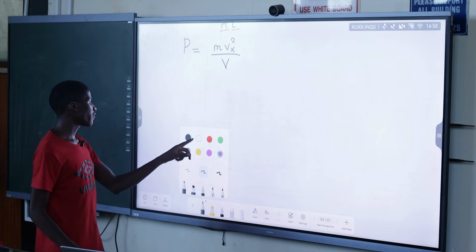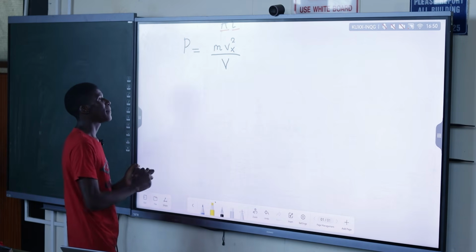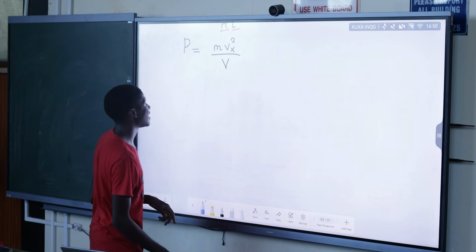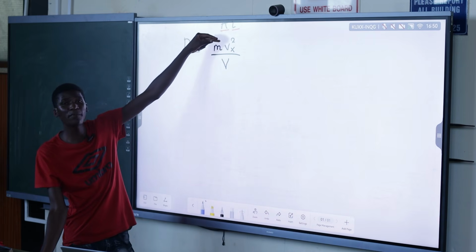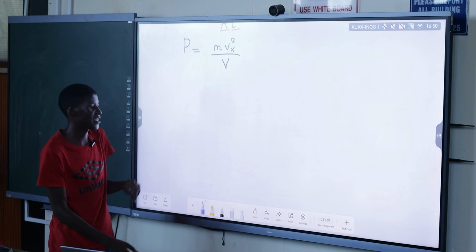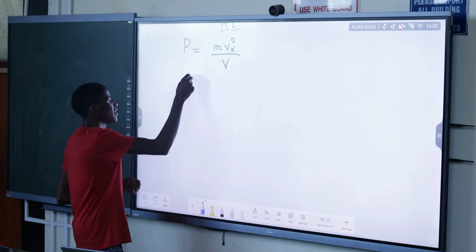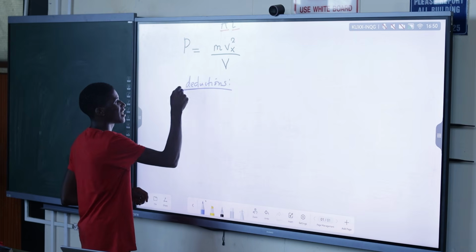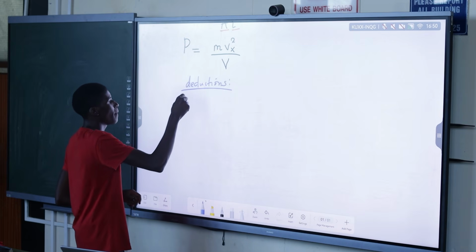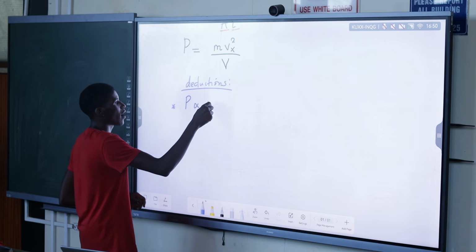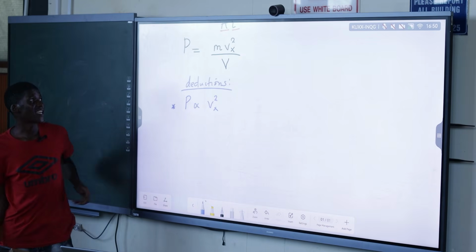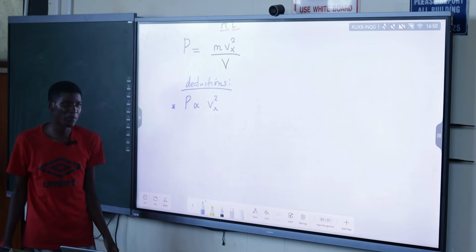Alright, let's do some bit of mathematical analysis by looking at this Vx. Because we're having Vx squared there, it's saying that pressure is directly proportional to what? To Vx squared. Let's make a mathematical deduction from this formula. Number one, pressure is directly proportional to Vx squared. You see that, it is directly proportional.